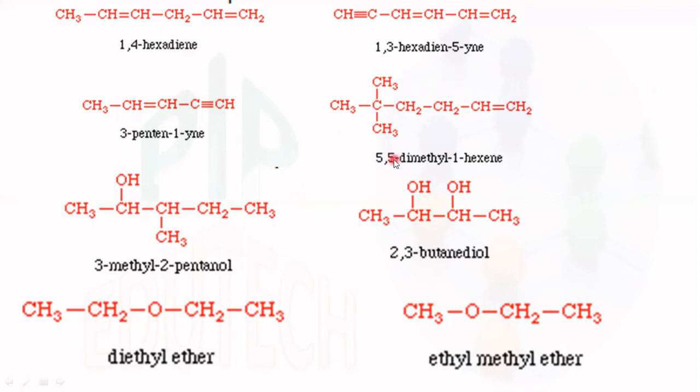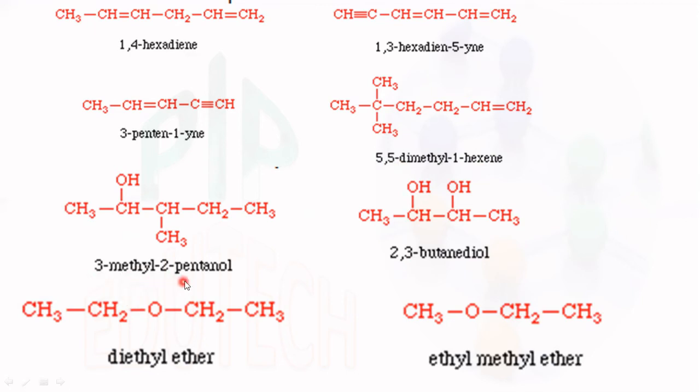So this is 5,5-dimethyl 1-hexene. There is a double bond at the first position, and 6 carbon atoms are in the parent chain, so hexane. Since there is a double bond, it is written as hexene, 1-hexene. And at the fifth position 2 methyl groups are present, so dimethyl. It is written as 5,5-dimethyl 1-hexene.